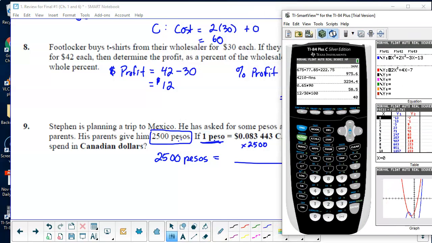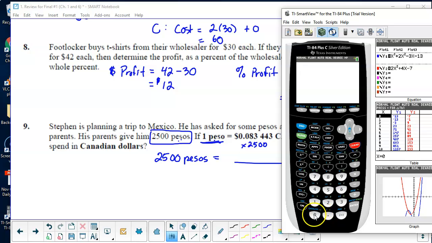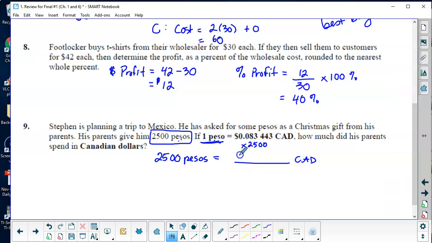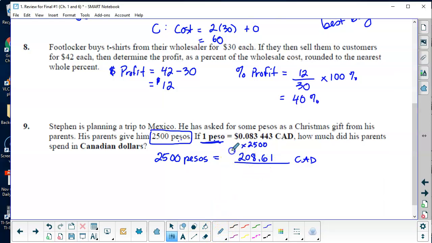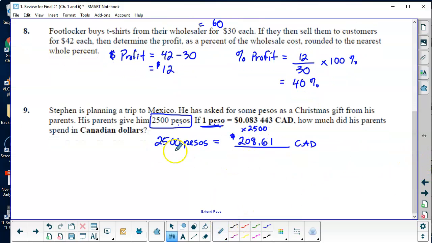Okay, so I need to kind of see, this is a big number here. So 0.083443 times 2,500 is 208.6075. And we'll round to the nearest cent, so that would be 61 cents. Okay. So 2,500 sounds like a lot, but that's in pesos, not in Canadian dollars. And that's it.